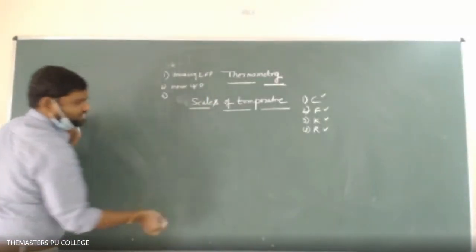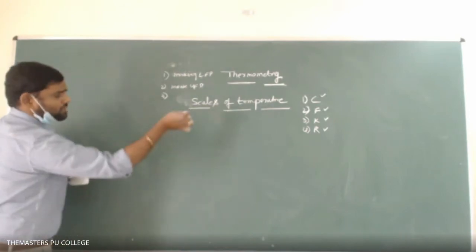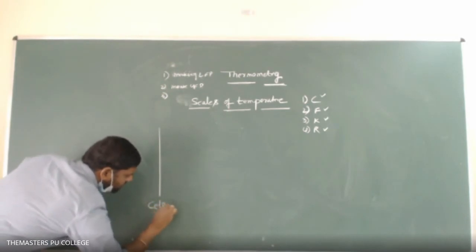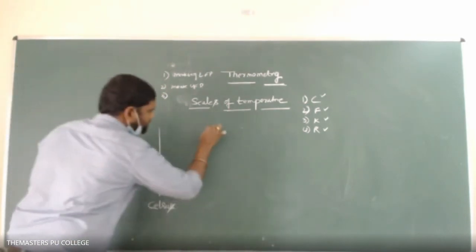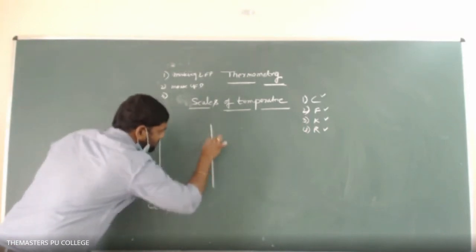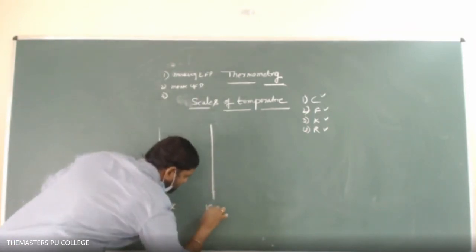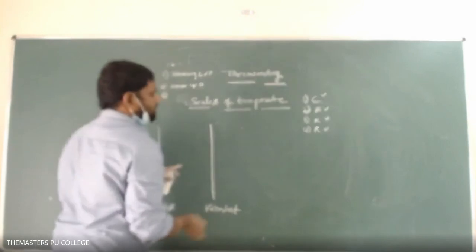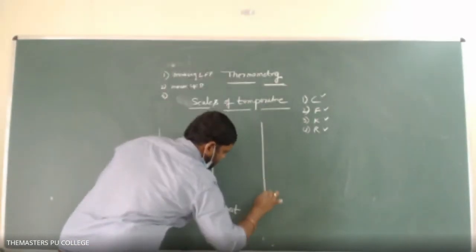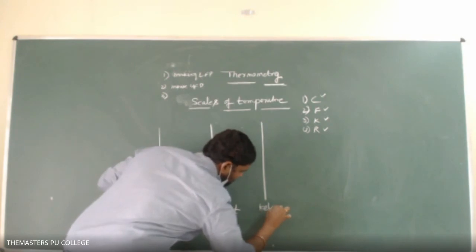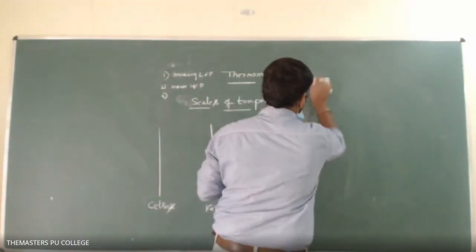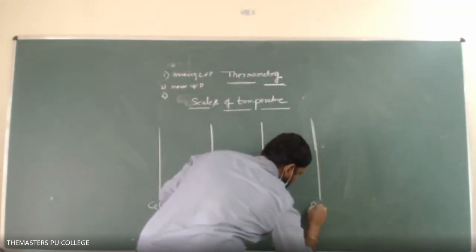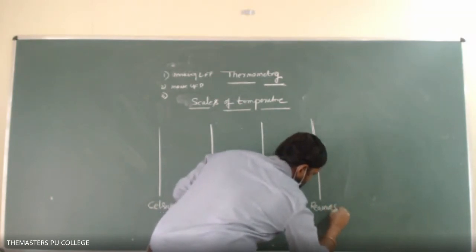Let us see what the LFP and UFP values are on different scales. This is the Celsius scale, this is the Fahrenheit scale, this is the Kelvin scale, and this is the Reaumur scale.